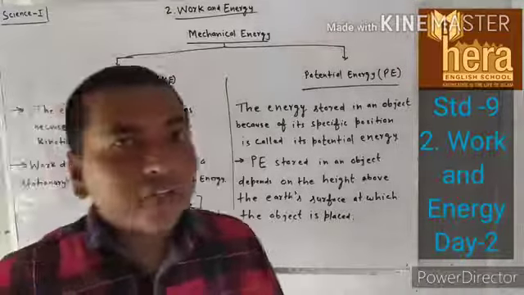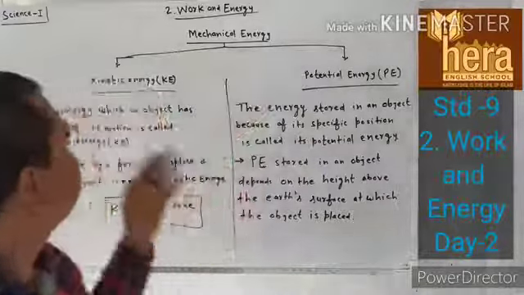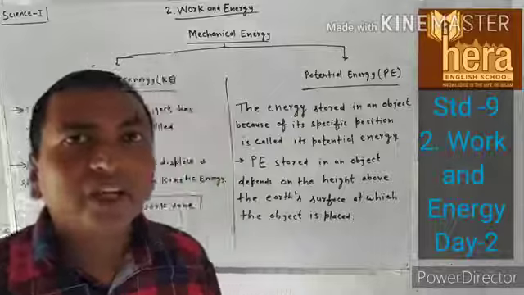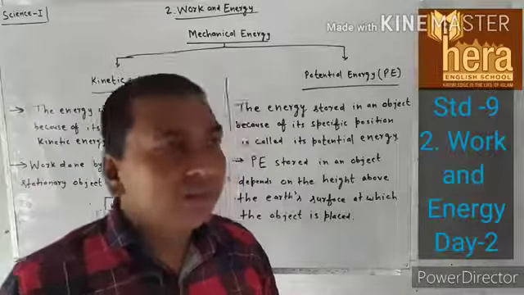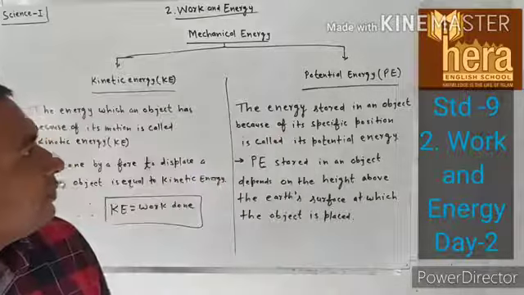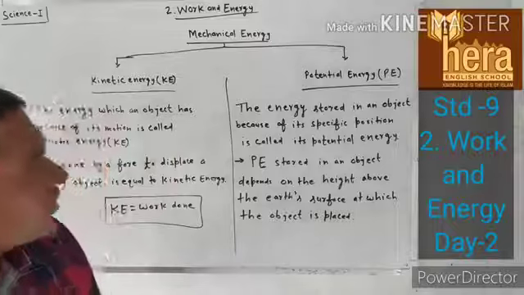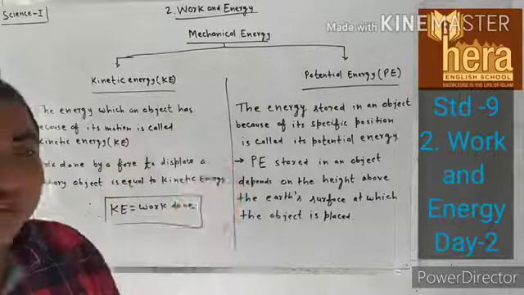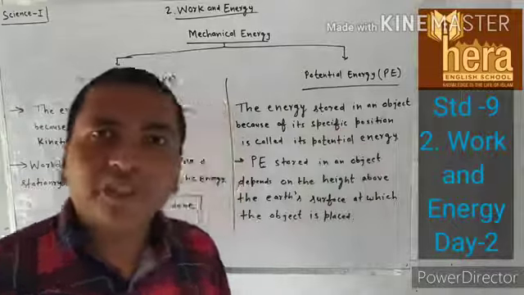Mechanical energy is divided into two parts, kinetic energy and potential energy. Kinetic energy is due to motion of the object, and potential energy because of its specific position. Understood?